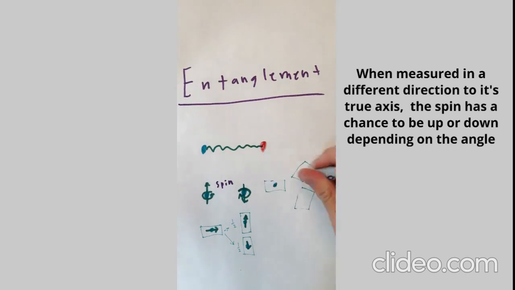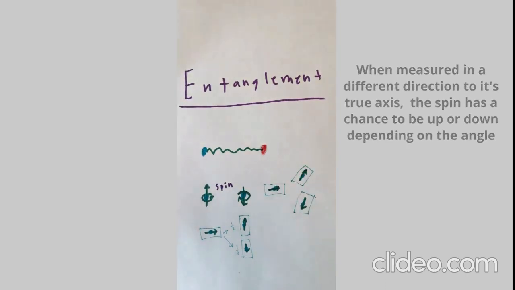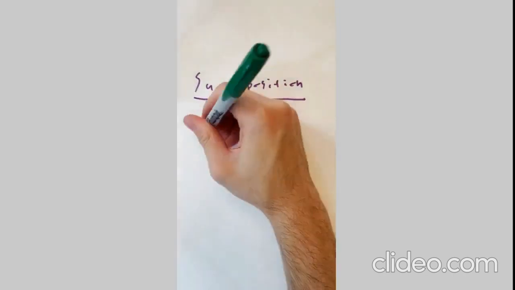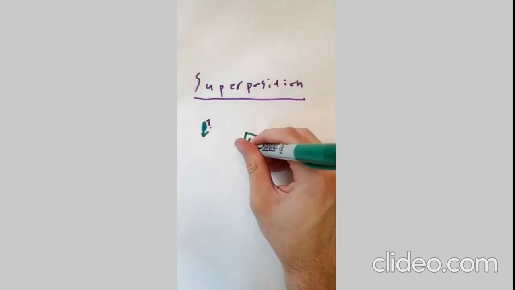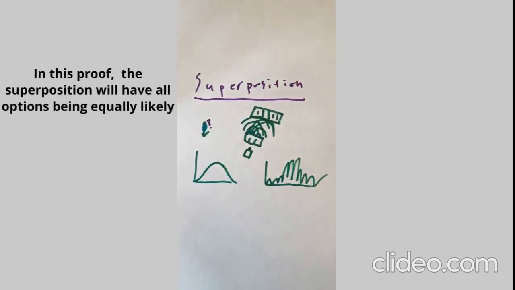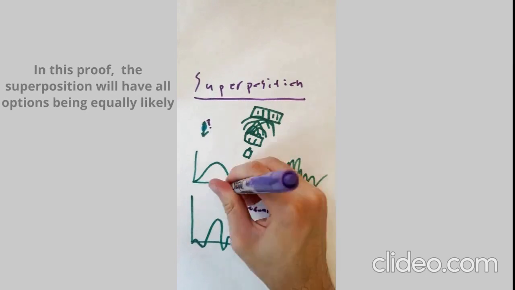This spin can be in something called a superposition, where it's in multiple states at the same time, as proven by the famous double-slit experiment. Every possible outcome has a different probability, as described by something called the particle's wave function, and when measured, the wave function collapses into a single output.